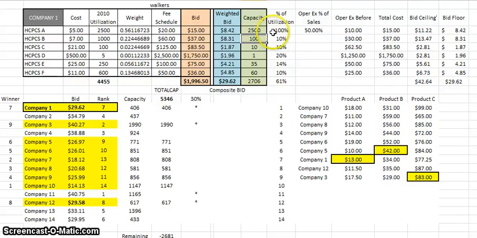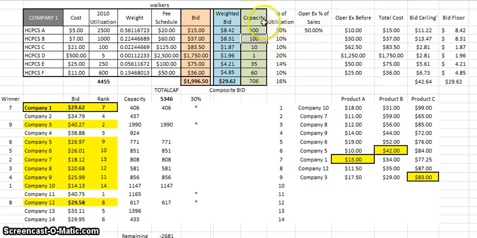The other stipulation is that the highest capacity you can furnish in the CBA is going to be 20% of the total utilization. So in this case, we're at 100% of the utilization, which is too high. If we were to do this, they would just knock us down to 20%. So the highest percentage of utilization that we can furnish the CBA is going to be 20% of the utilization.